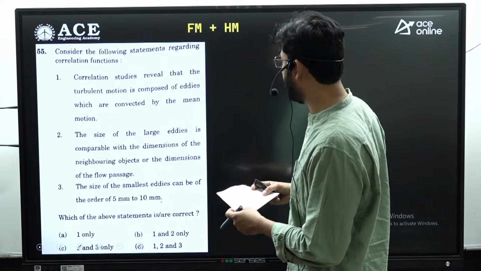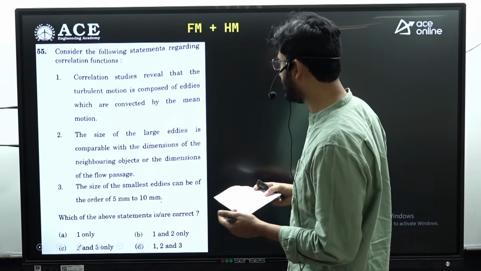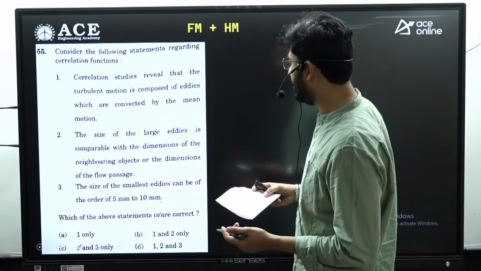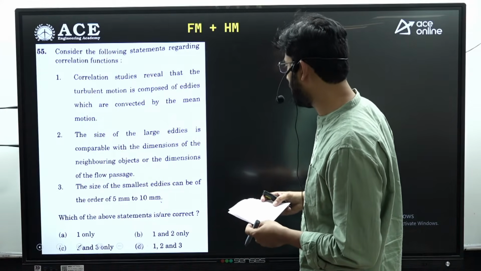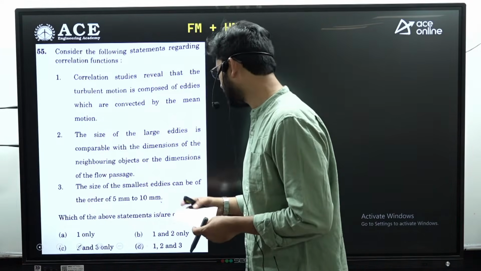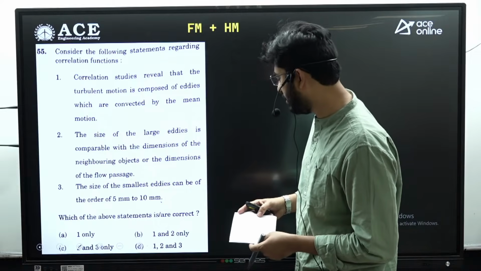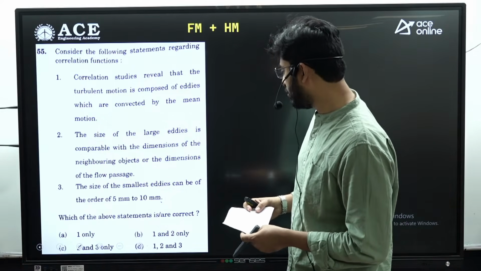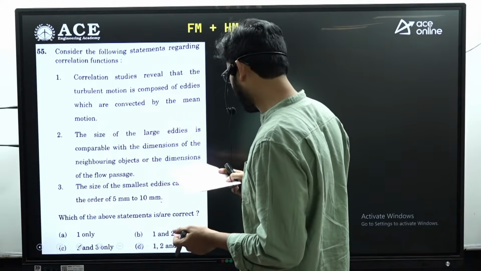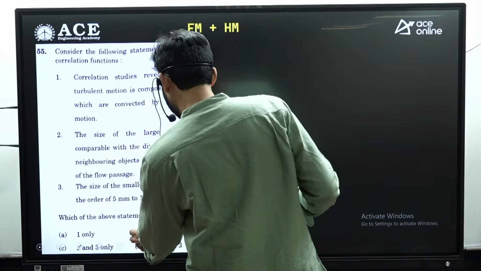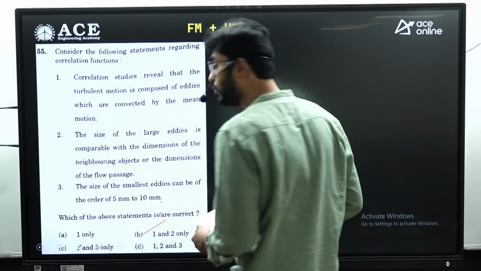So correlation studies reveal that turbulent flow is composed of eddies which are convected by the mean motion. And second is the size of the large eddies is comparable with the dimensions of neighboring object and the dimensions of the flow passage. And statement 3 is size of the small eddies can be of the order 10 mm to 5 mm. So for 55 question, the answer is option B, that is statement 1 and 2 are the answers.